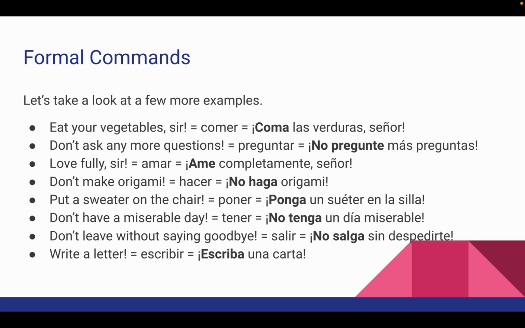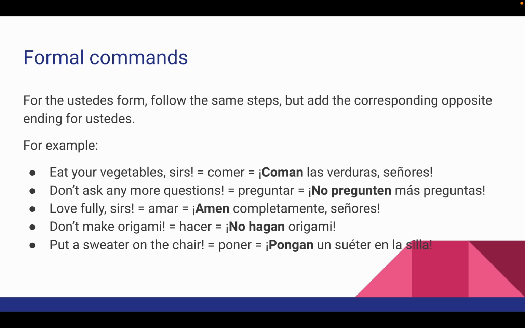Salir becomes no salga sin despedirse. And then write a letter is escribir, escriba una carta. So that's the usted form.